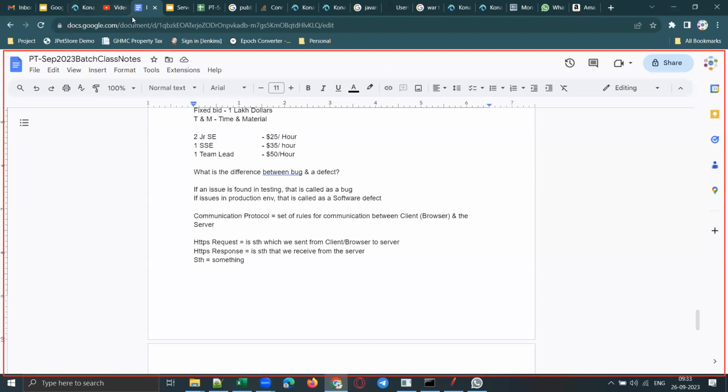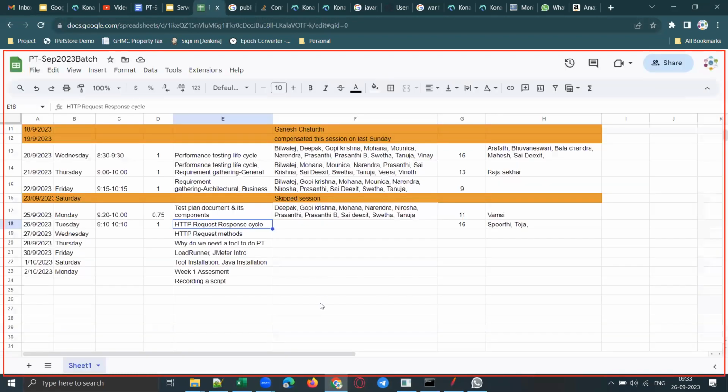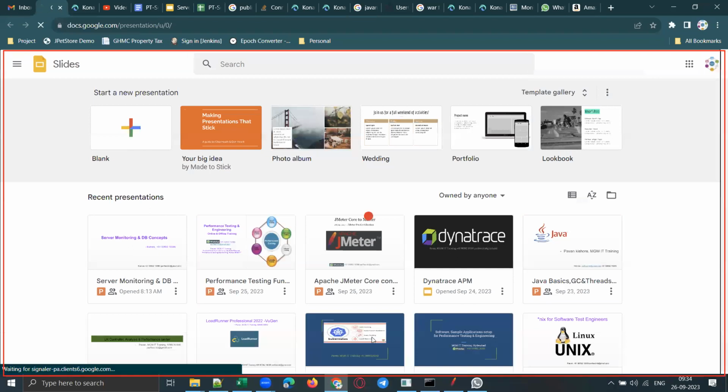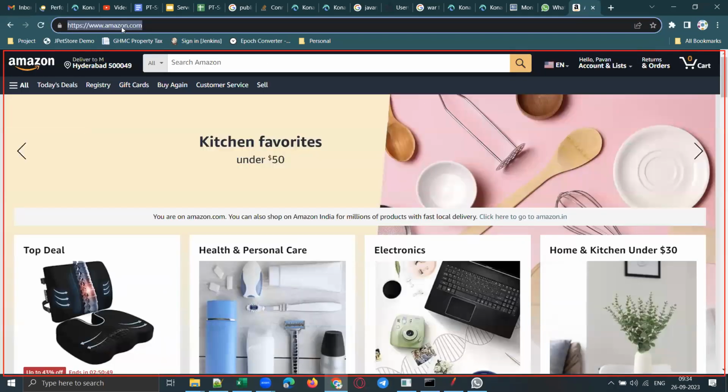Now what is the request response cycle? The request response cycle is what happens from the moment you send the request in the browser till you receive the response from the server. Suppose you are sending a request to Amazon: you typed amazon.com in the browser, sent a request from the browser to the server, and got the response from the server.